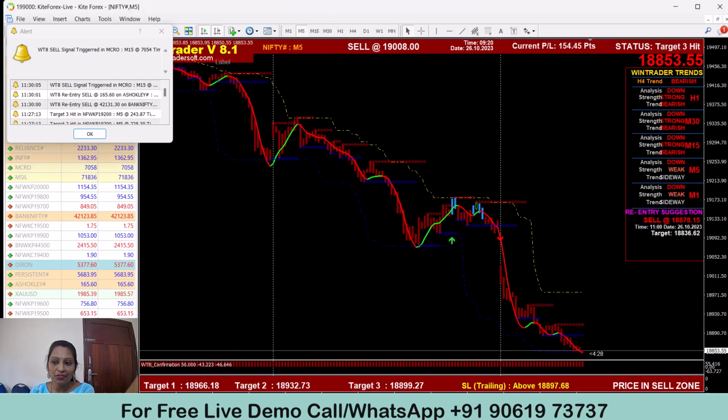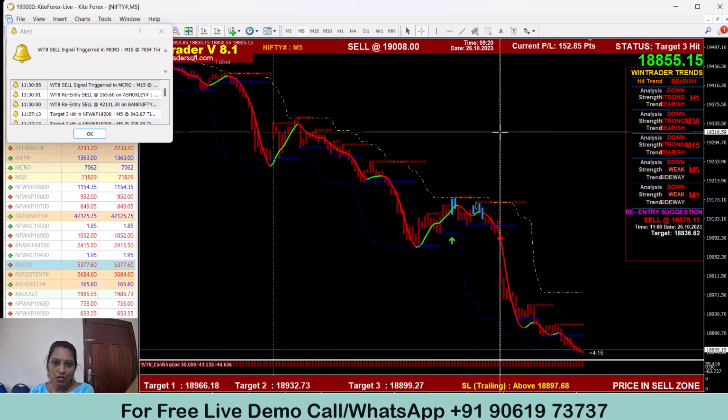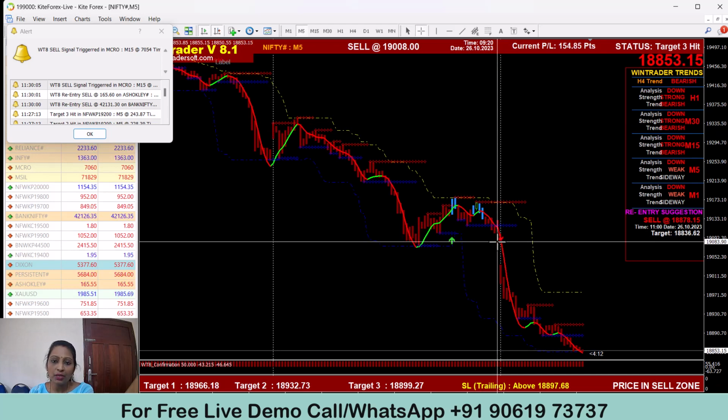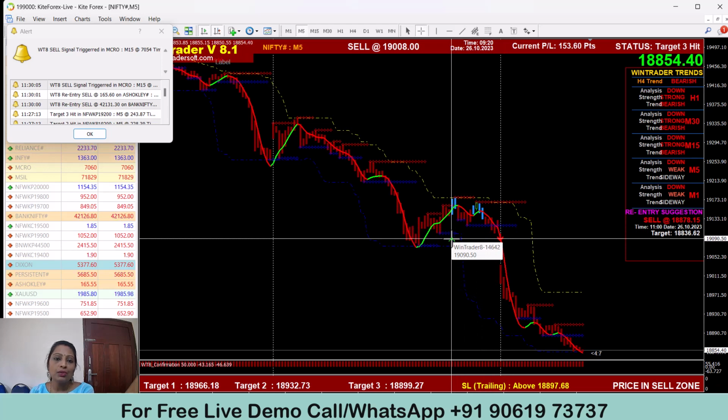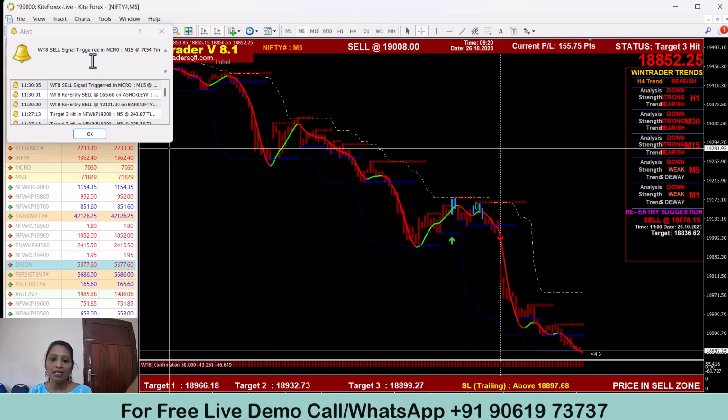First, start with Nifty. This is Nifty's live chart, and you can see this is a real-time market value, 18,853. You can see this vertical line is a day separation line. That means today's market starts from here, and this red down arrow is a sell signal, and green up arrow is a buy signal. These are automatic signals, and whenever the software generates a signal, at the same time an alert, a pop-up message, will come with a sound effect.